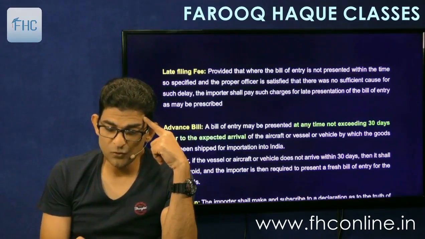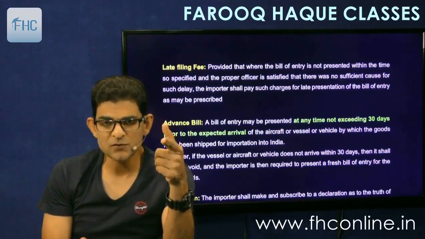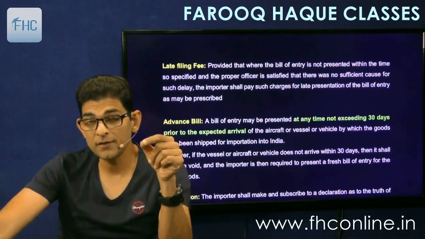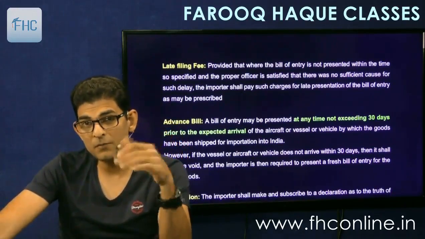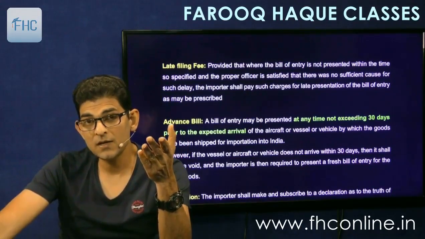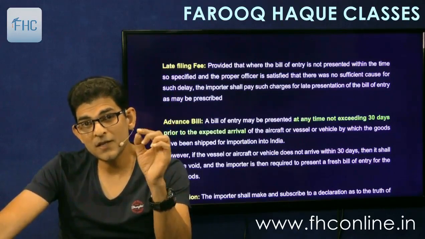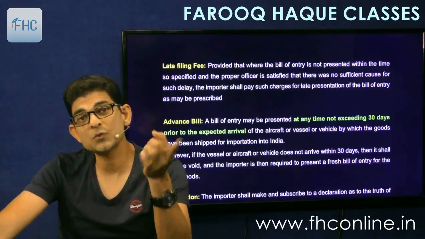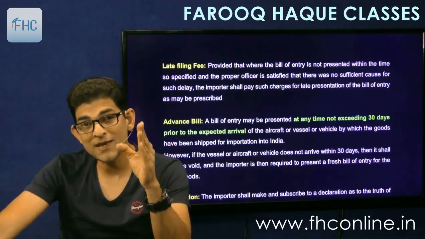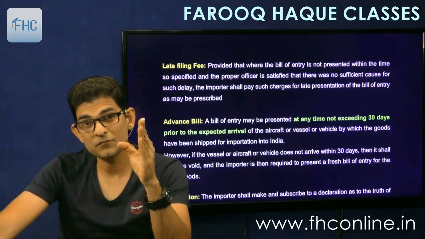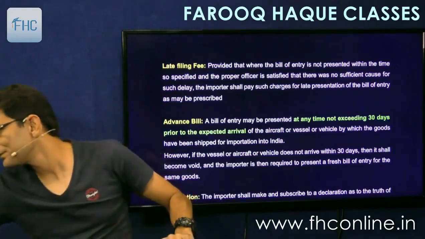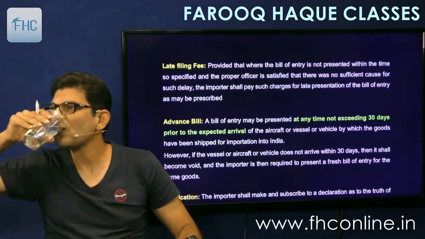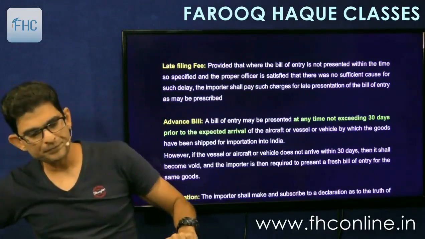And the payment also, that we'll see next, section 47. Payment will have to be made accordingly. Means the payment due date, payment of self-assessed tax, is the same as the date of filing the bill of entry. Means I have to pay the tax as well as file the bill on the next day itself. Simple.